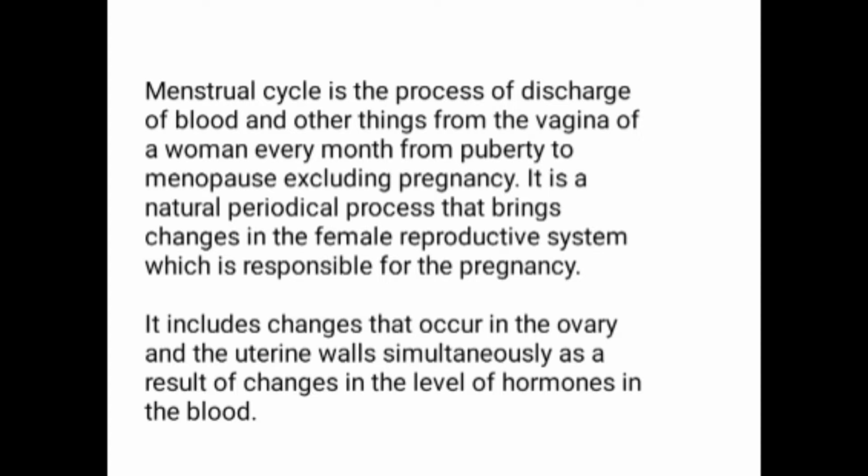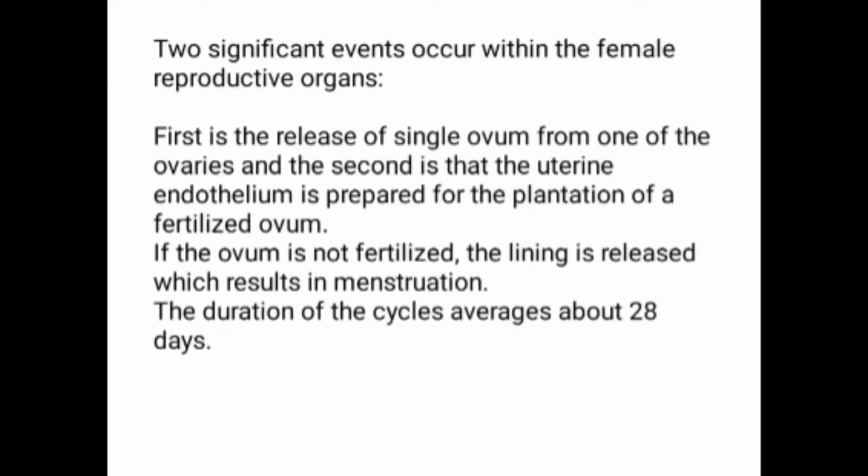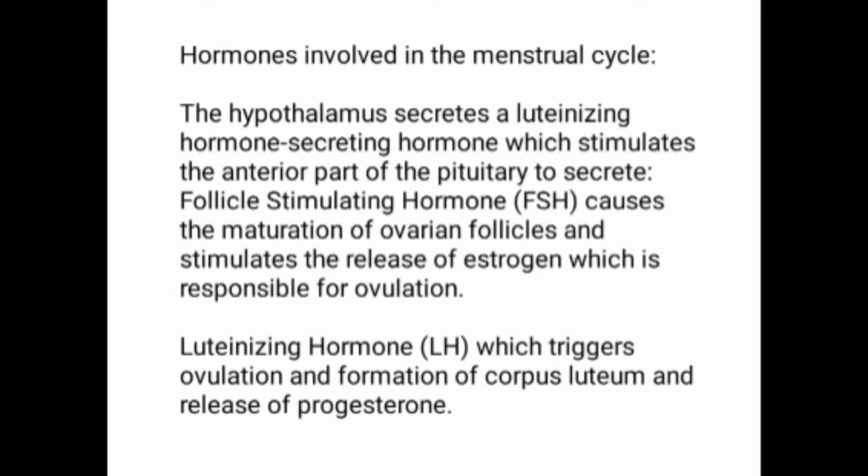It includes changes that occur in the ovary and uterine wall simultaneously as a result of changes in the level of hormone in the blood. Two significant events occur within the female reproductive organ. First is the release of a single ovum from one of the ovaries, and the second is that the uterine endothelium is prepared for the implantation of a fertilized ovum. If the ovum is not fertilized, the lining is released, which results in menstruation. The duration of the cycle averages about 28 days.